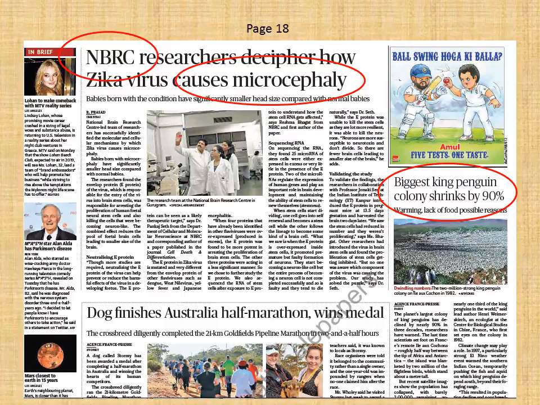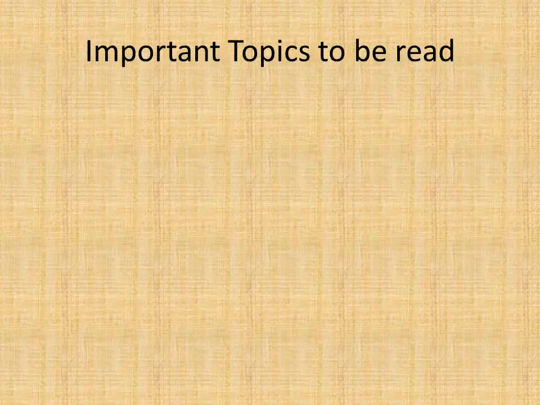Recently a question was asked on the weight of the satellite that was launched by India. So go through those kinds of figures also, read everything, make notes of everything. They can ask you anything in science and technology and ecology and environment. Now since we have gone through the newspaper, some of the topics were not covered in this newspaper, so I'll take you through these topics one by one.